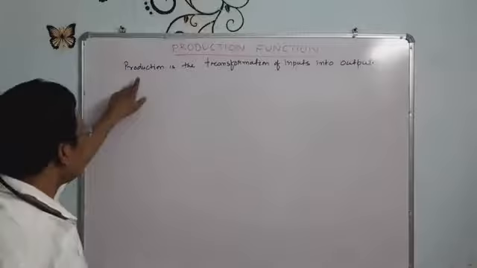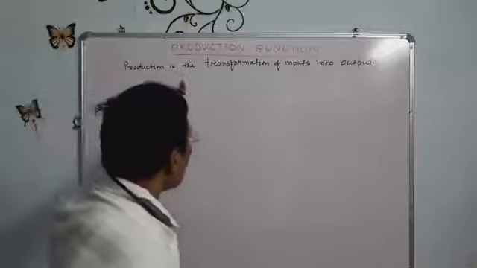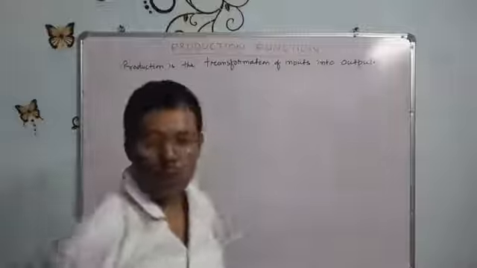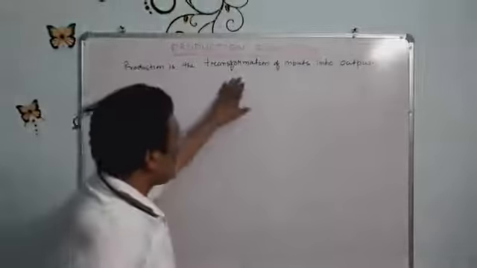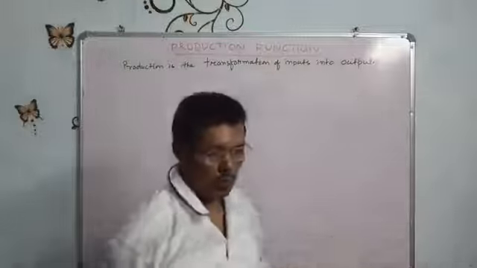So production is the transformation of inputs into outputs.